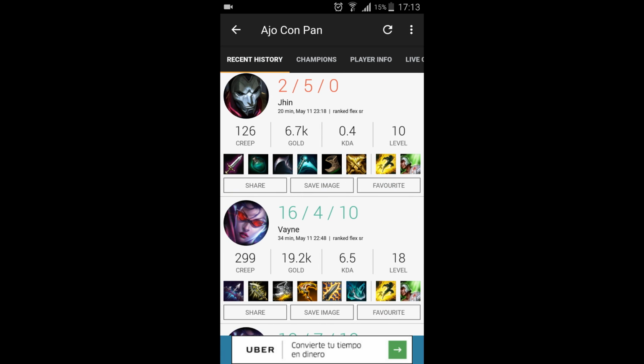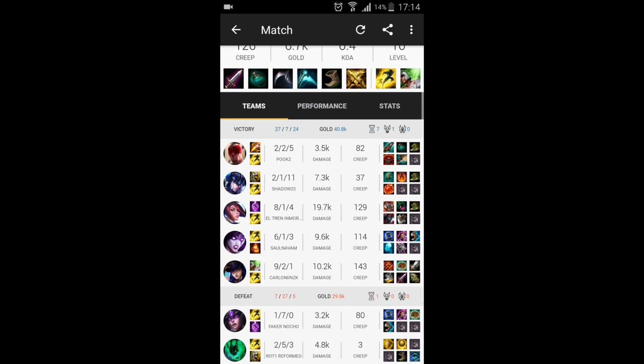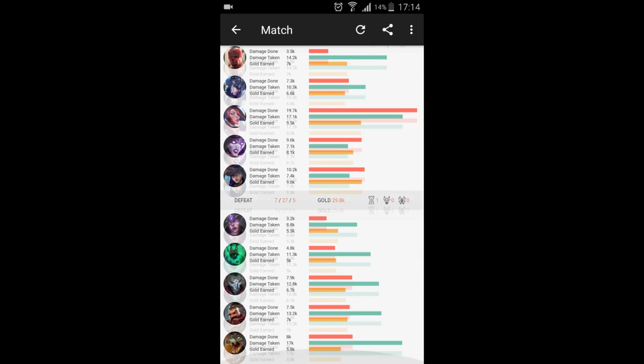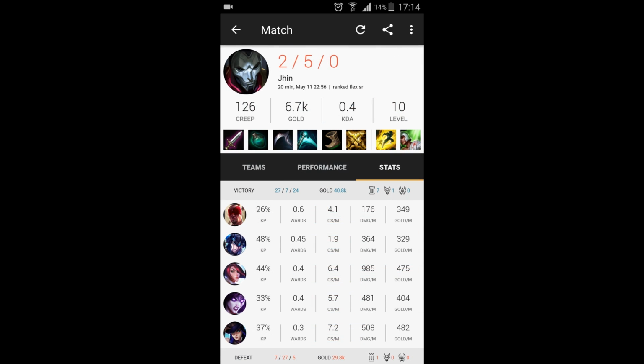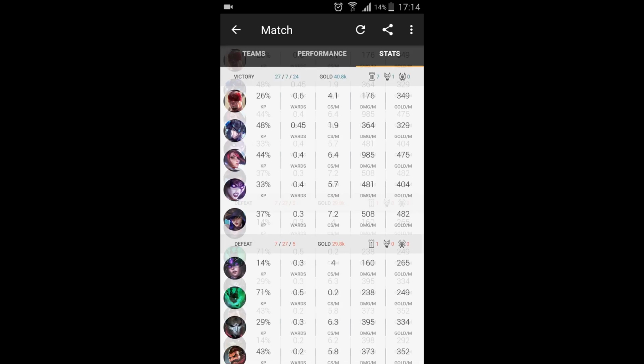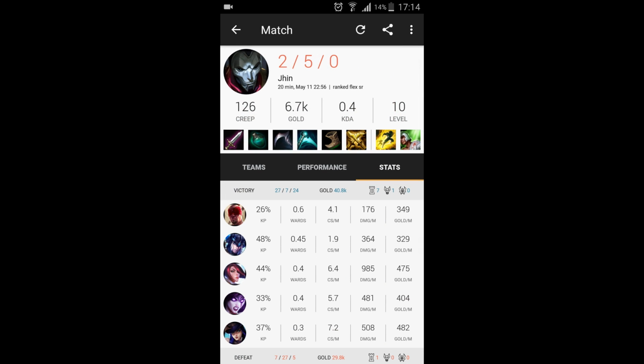If you actually try to download OPGG's mobile application, it's not very nice because all it does is open a browser window to their mobile website, and it's not quite as polished. So I really like this application, at least for a phone. It looks really nice. If I go to a specific match here, we can take a look at gold, etc., performance per champion, much like OPGG's usage, but for a phone. So that's pretty much what it is. It's just like OPGG for the phone. If you need to look someone up while you're away from a computer, you can just use this very easily.